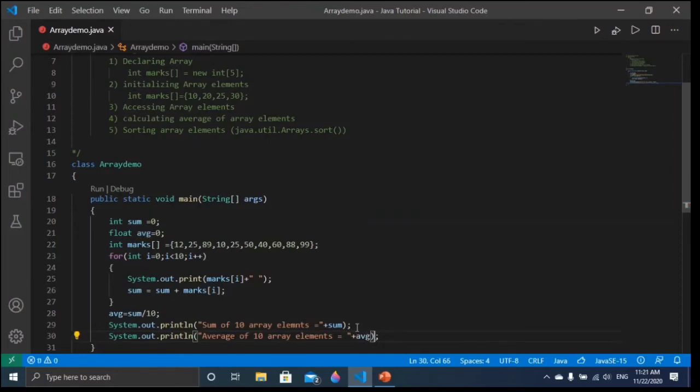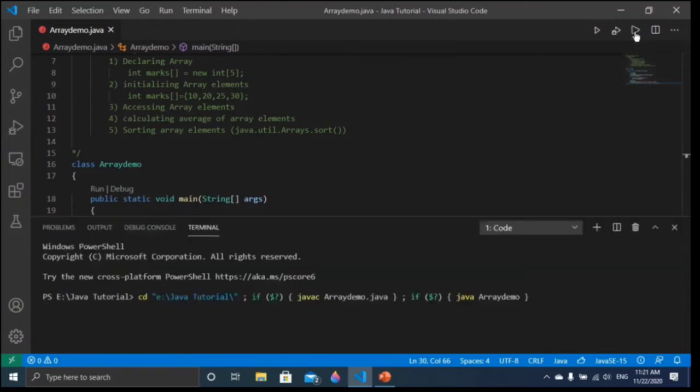Let me run, friends, and let me show you what is happening here. If I run, you can see the average of the given numbers is printed. Firstly we print the list of all the array elements, then the sum of array elements, and then we divide by 10. So 498 divided by 10 should be 49.8, but it's printing 49.0.